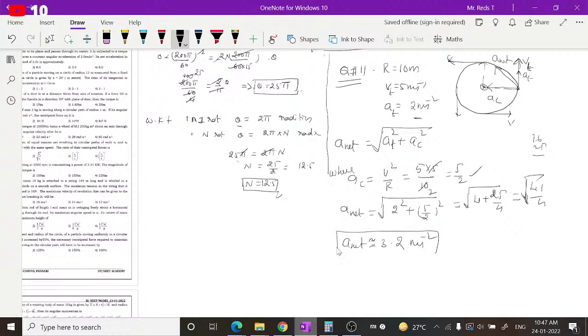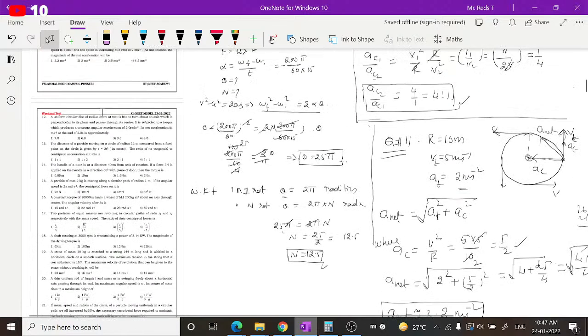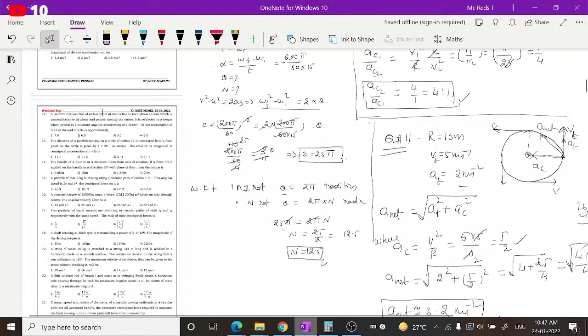That is the meaning. That is the unit of net acceleration. You have to understand carefully. So this is how you have to work out this kind of questions. Next, this is question number 11. Next question, usually alternate questions, so question number 13. Let us see next question number 13.